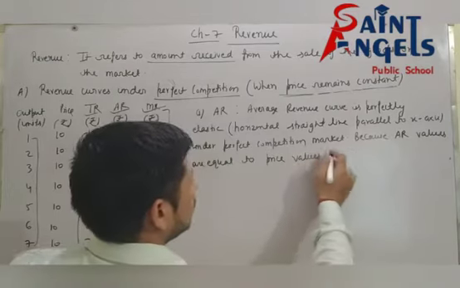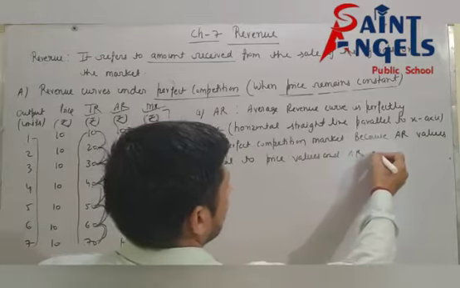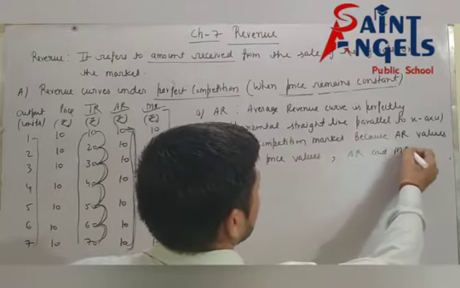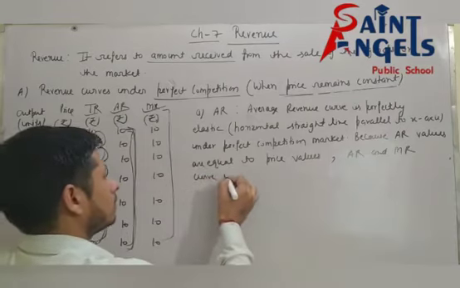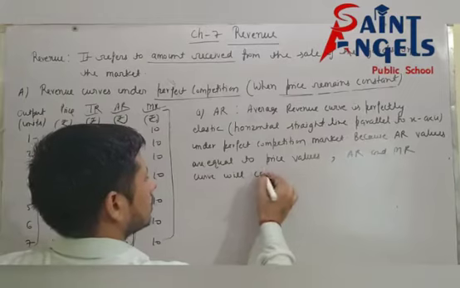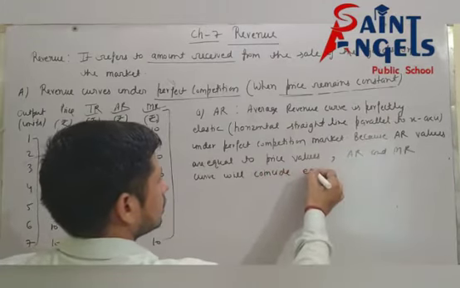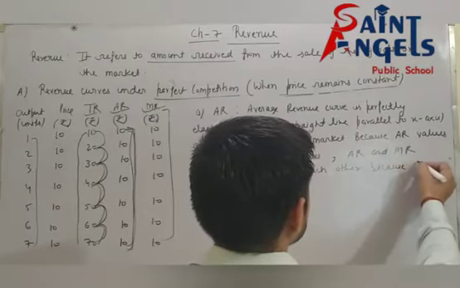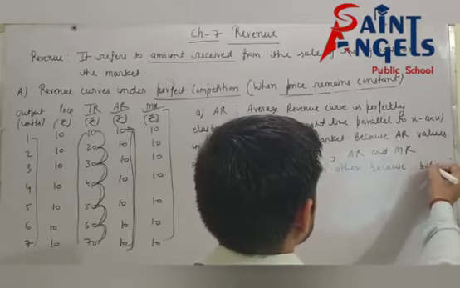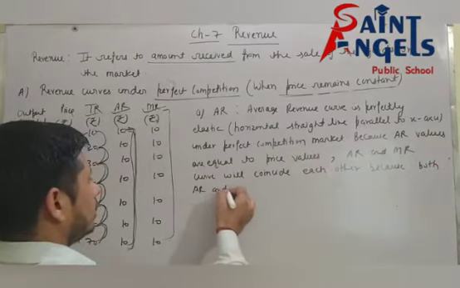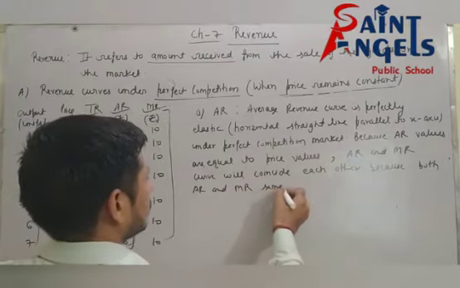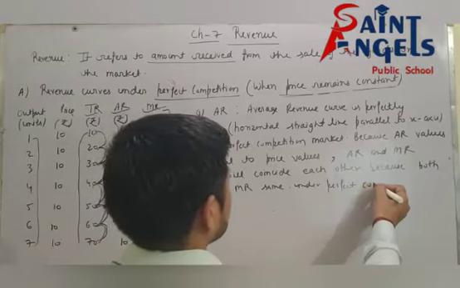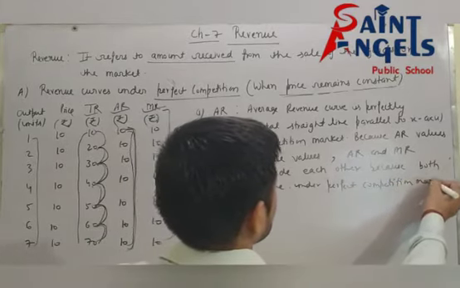It means that, or you can say, price values and AR values, AR and MR curve will coincide each other, because both AR and MR are the same, or you can say under perfect competition market.